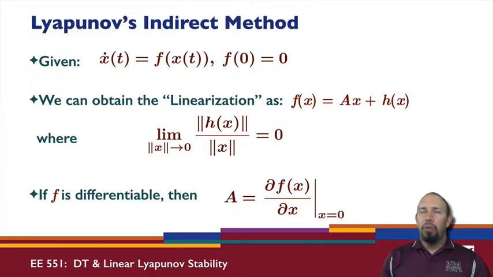All right, now I'm going to talk about the proof of Lyapunov's indirect method. So Lyapunov's indirect method says I start with a nonlinear system, and I have this linearization Ax, where f of x can be written in terms of x this way. f of x is equal to Ax plus h of x, and so h of x is a function that satisfies this relationship: the limit as the norm of x goes to 0 of the norm of h of x over the norm of x is equal to 0. So that's a defining property of h of x.